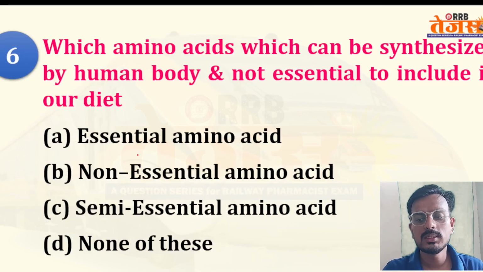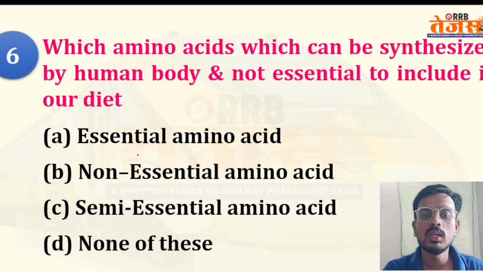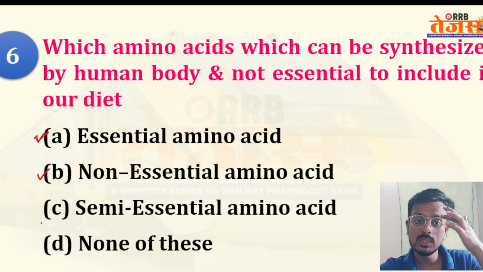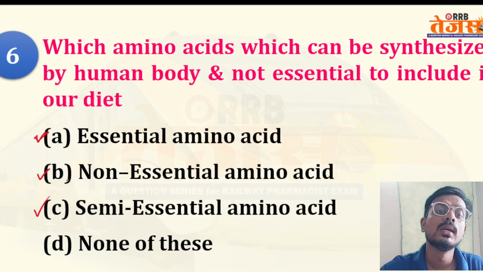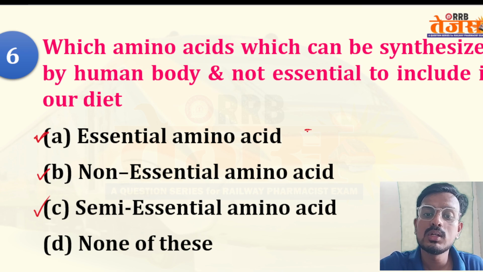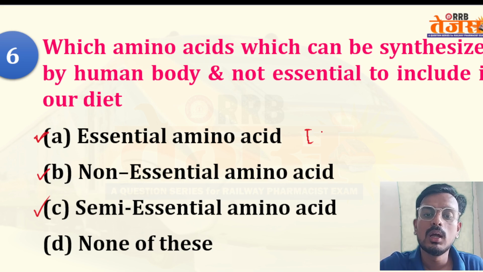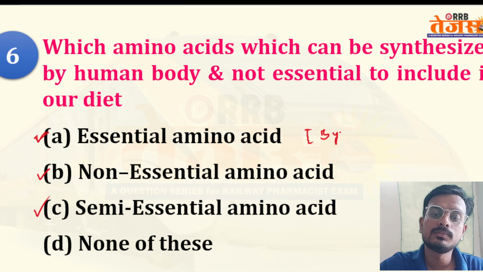Coming to question number 6, which amino acid can be synthesized by the human body and is not essentially included in our diet? If we talk about amino acids, they are classified into three types. One is essential amino acid, another is non-essential amino acid, and the third is semi-essential amino acid. Essential amino acids cannot be synthesized in the human body. They have to be taken from an outer source.